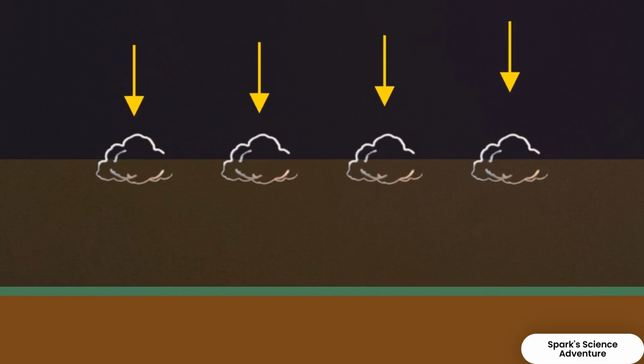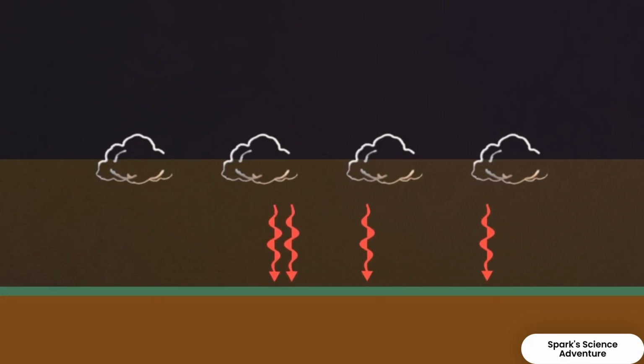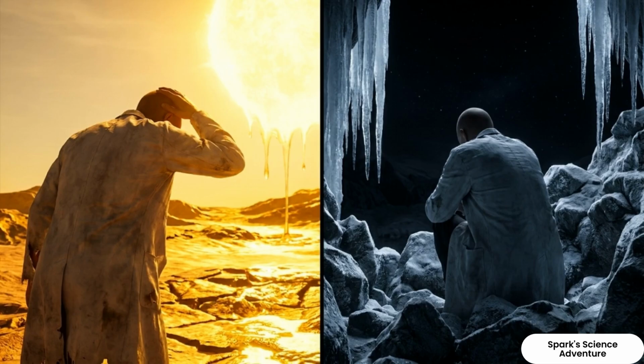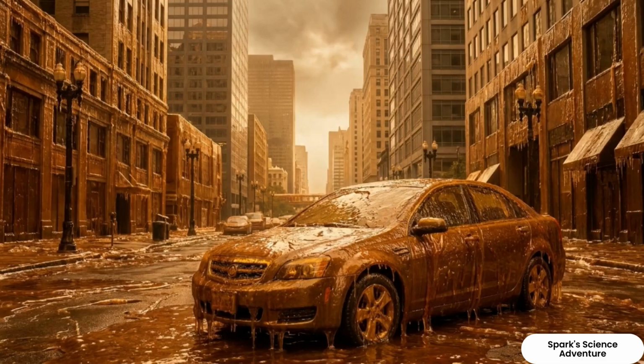Standard clouds manage heat by bouncing incoming solar radiation back into space, while keeping surface warmth tucked in below. Cotton candy clouds fail this task. They allow solar radiation to pass straight through to the ground, while surface heat escapes into the atmosphere without being trapped. Losing the ability to regulate solar radiation causes the temperature to swing from scorching heat to freezing cold every 24 hours. Looking at a city encased in thick amber syrup, the reality of the transformation becomes clear.